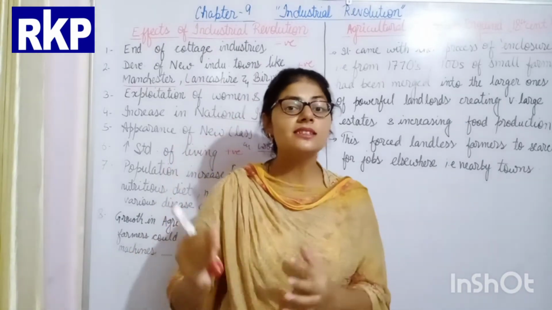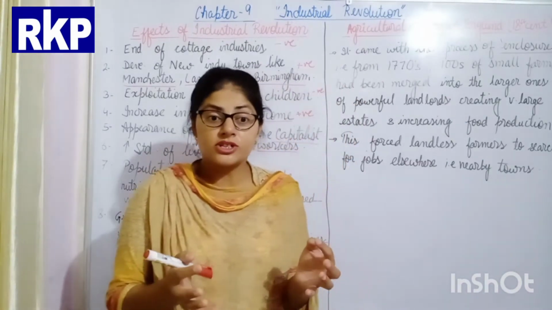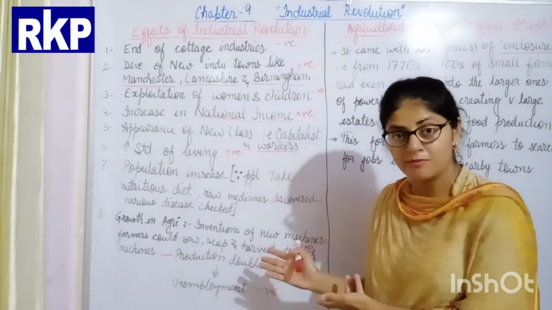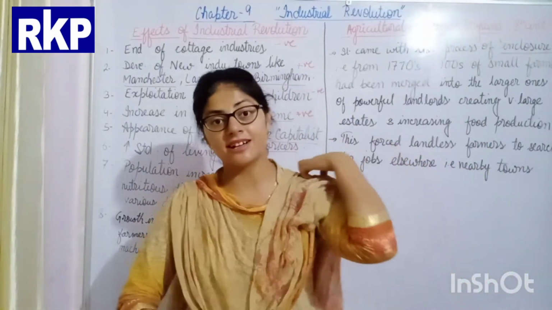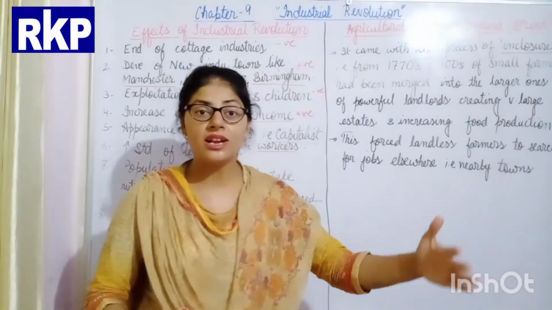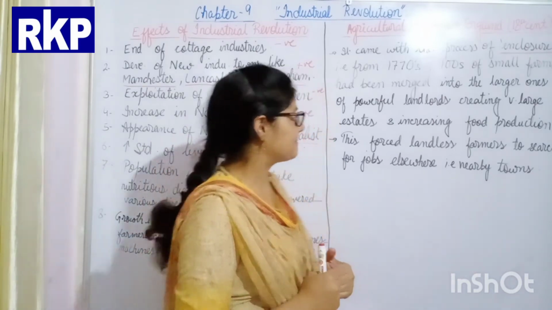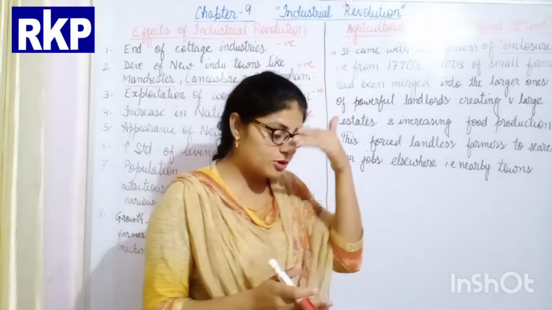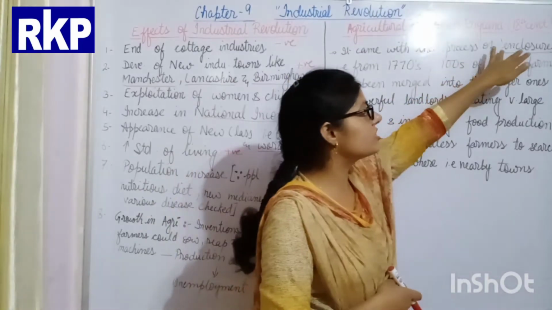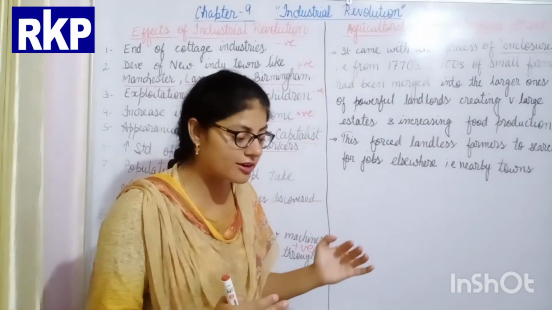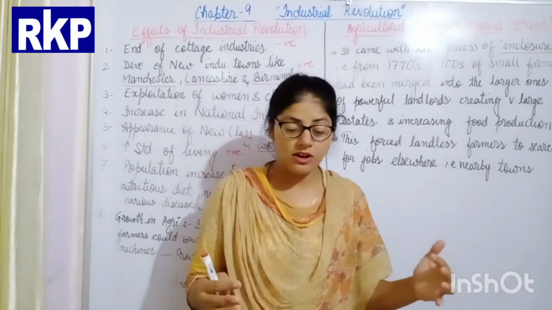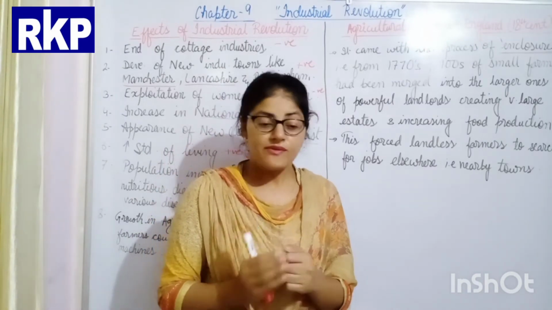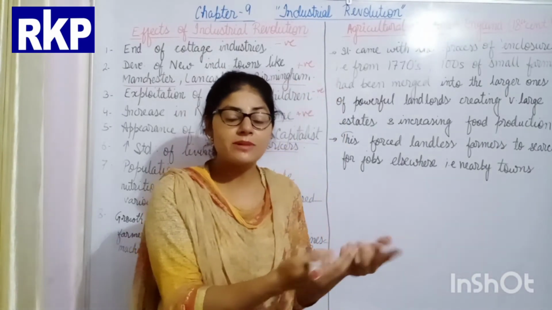And in these scattered plots, they couldn't do a lot of production with the help of machines. Because after the coming of the new machineries in agriculture, now they wanted a large plot of land at one place. So beta, what happened? That's why they appealed to the monarch for this. And then the monarch passed a law which was known as the enclosure movement. According to the enclosure movement, the big farmer at a place had the right to acquire the small plots near to it. When it acquired the small plots, obviously the small farmers became unemployed.